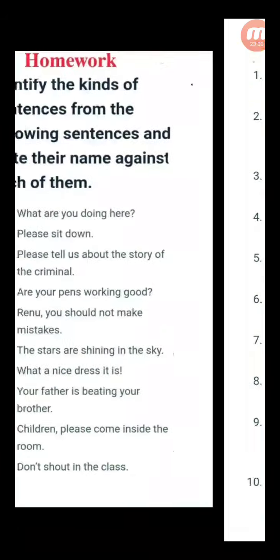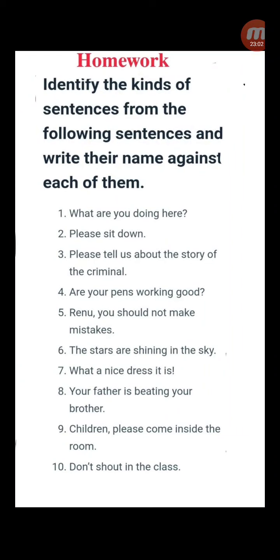How many books did you take from the school library? Interrogative sentence. Now these sentences, children, I have given you for homework, which you will write in your notebooks and submit to me. Let's start with the first sentence, that is, identify the kinds of sentence from the following sentences and write the names against each of them.